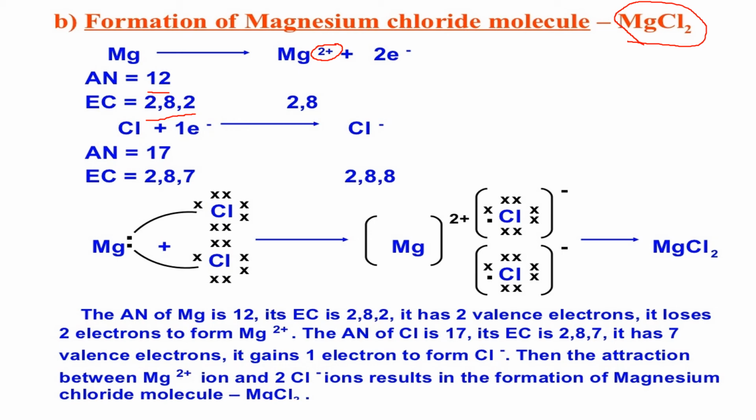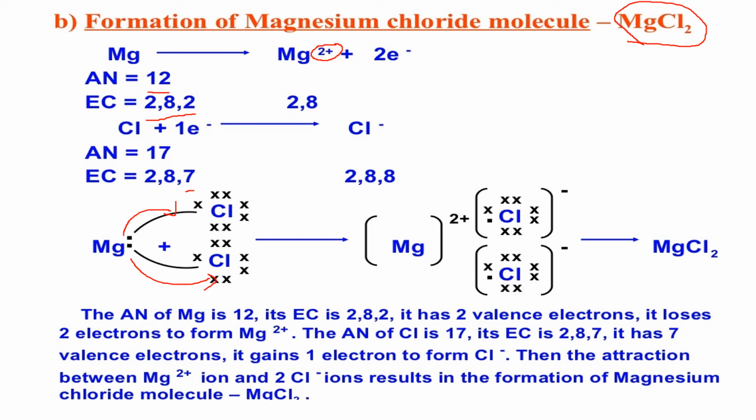Okay, so look at this. Magnesium, you know very well, only the outermost electrons will be involved. Magnesium has 2 electrons in its outermost shell. You know very well the formula for magnesium chloride is MgCl2, so 2 chlorine atoms are involved. Each chlorine has 7 electrons, so each chlorine needs one electron to attain its stable configuration. So magnesium will lose 1 electron to 1 chlorine and another electron to another chlorine. So magnesium as a whole loses 2 electrons.